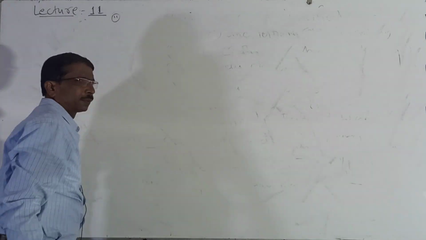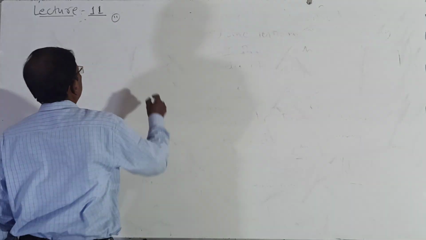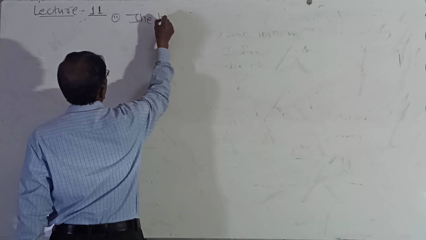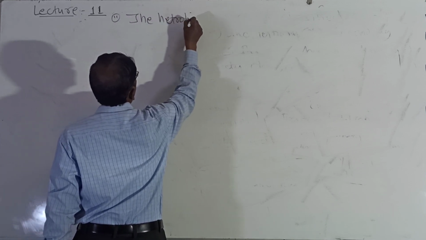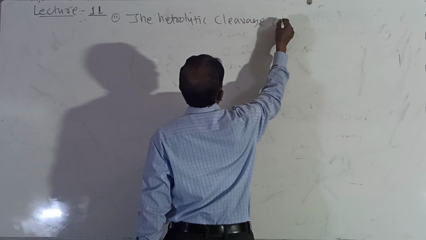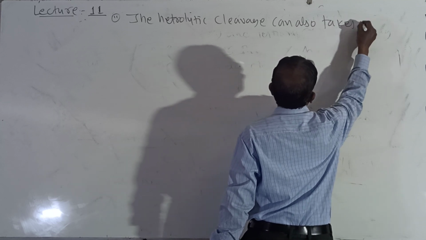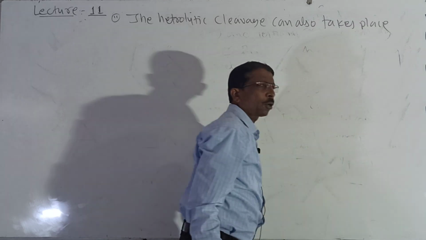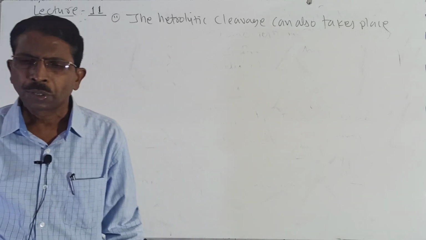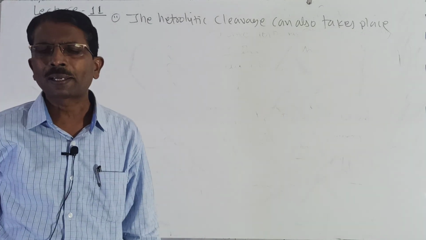Second part. Here the heterolytic cleavage can also take place in the reverse manner.